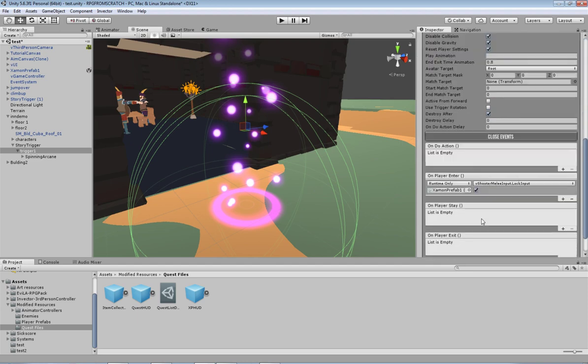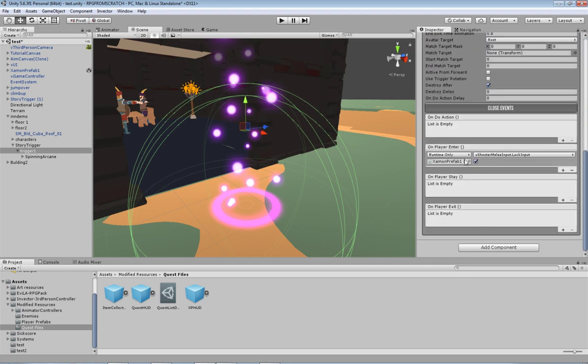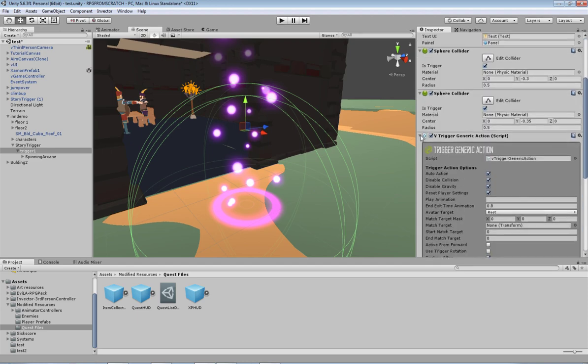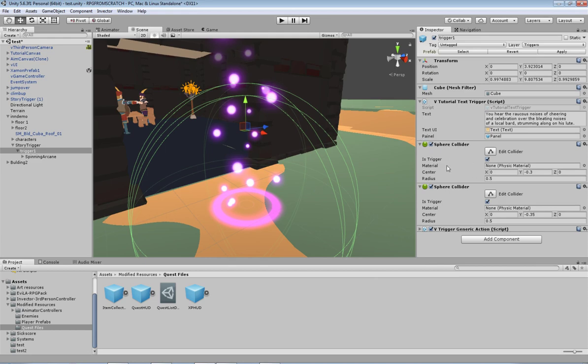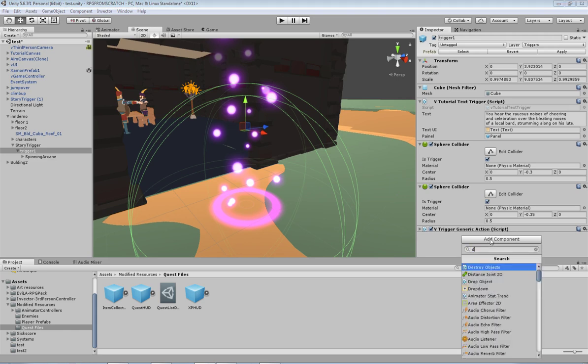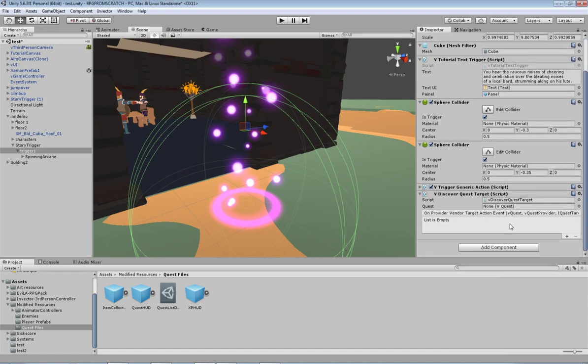So here I've got a trigger generic action, and this is what I'm using for locking the input and letting the story thing happen. I've already got colliders set up with it, so I don't have to worry about adding another collider, but I'm going to add component, and we're going to put discover, and here you go, discover quest target. No, I'm not making a multiplayer game, so forget network discovery. So now this is a discovery quest target script, and this is basically the target for a discovery quest. But we need to tell it which quest it is the target of.